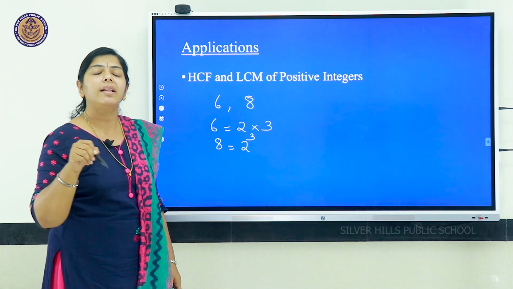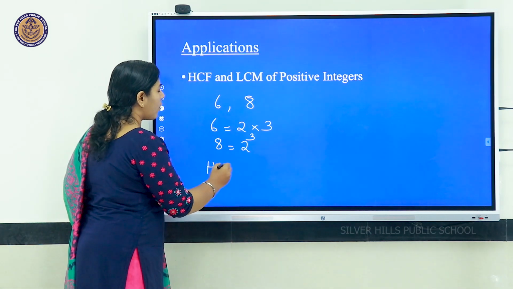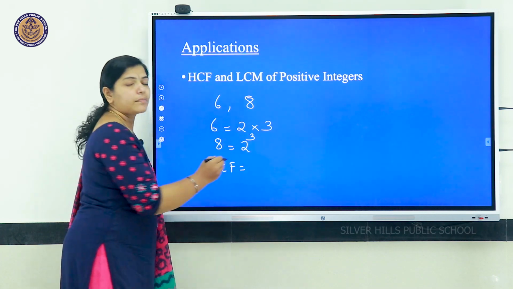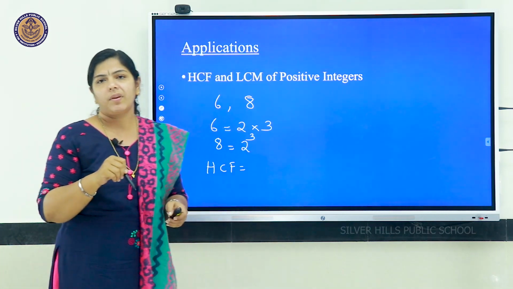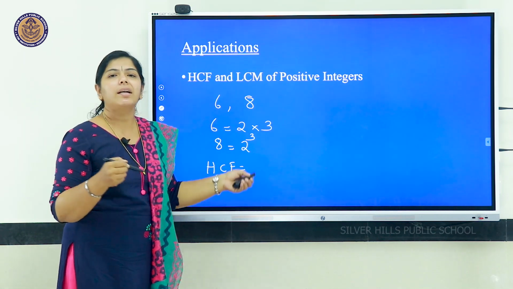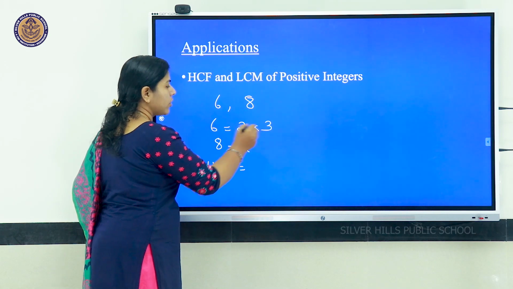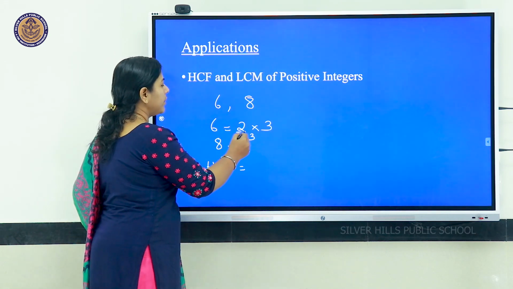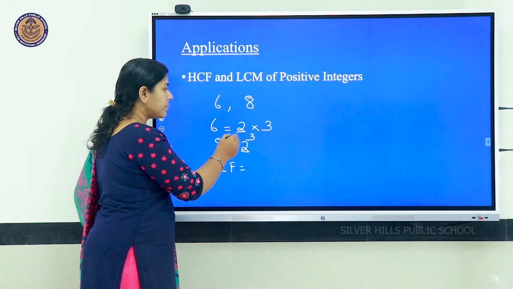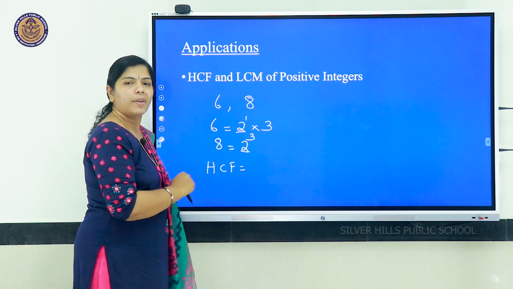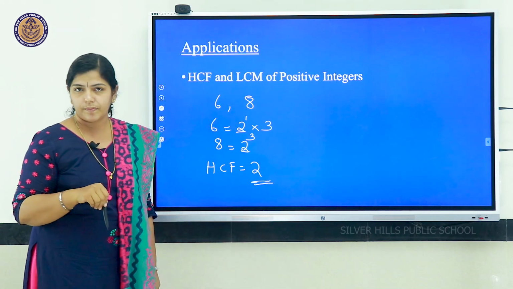So how to find the HCF? Its HCF is the product of the smallest power of the prime factor which is common. In this, which number is common? 2 is common for both. And for 2, the smallest power is 2 raised to 1. That is, the HCF of 6 and 8 is 2.